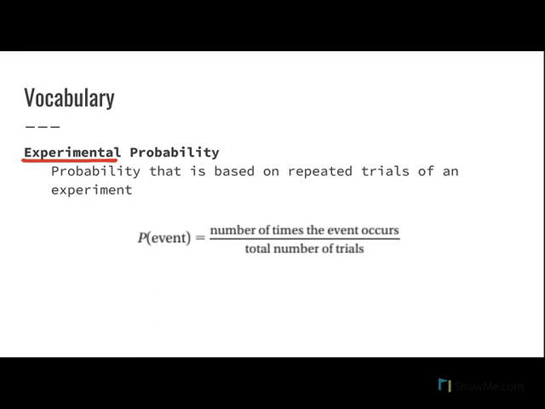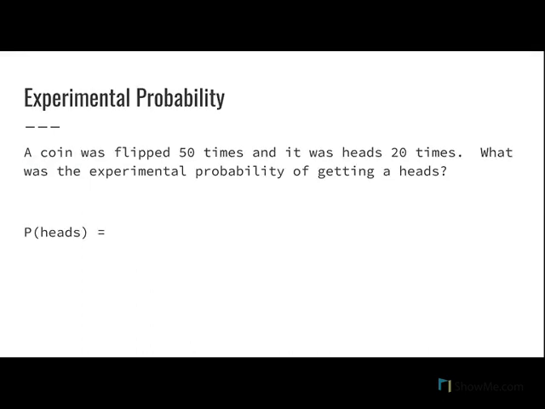So if I go through and I do something 50 times, what was the outcome over that 50 times? Maybe I flipped a coin and it was heads 12 times out of 50. That would be an example of my experimental probability. And here you're going to see a little bit more about what I talked about.